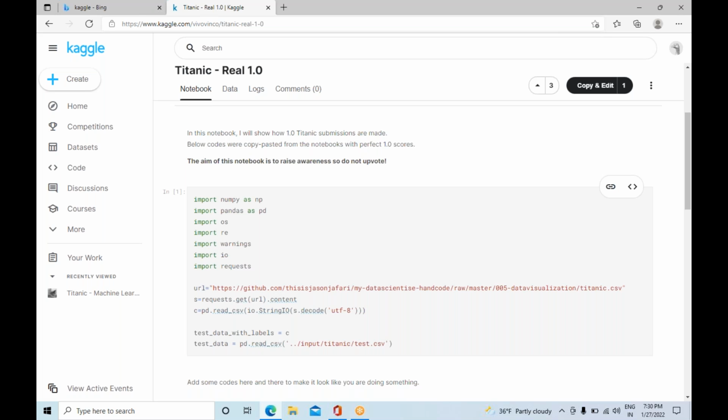If we are working in the cloud or on servers, then this is the process. You just need to give your URL, and from this particular URL it will read the CSV file. Yes or no? Meanwhile, we should also read the test data.